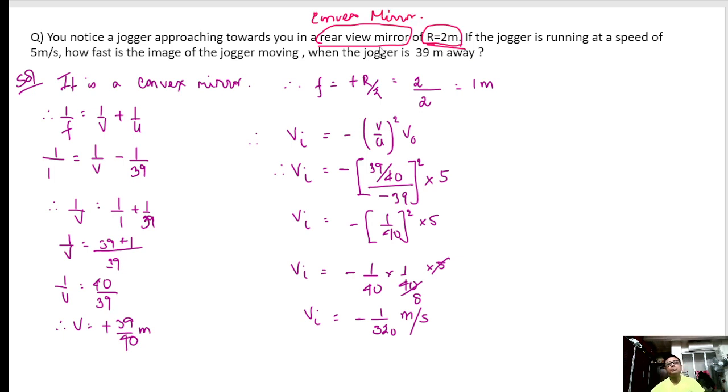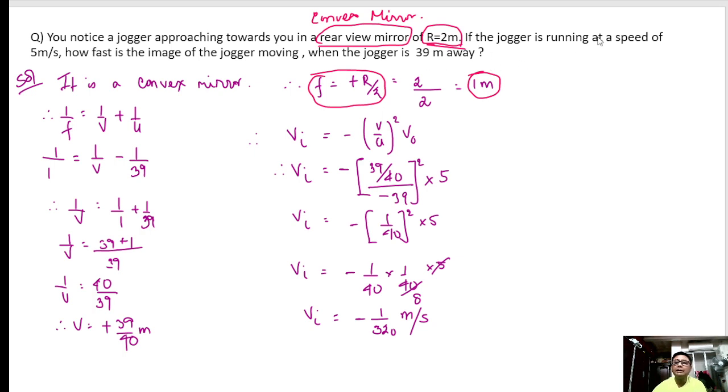The mirror which is put in your car for your view is a convex mirror. So radius of curvature is this, and focal length should be r by 2, which should be plus, because focal length of a convex mirror is positive.